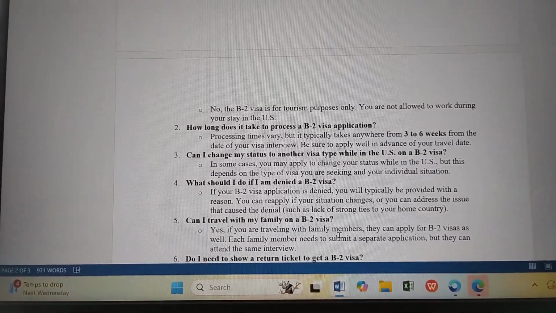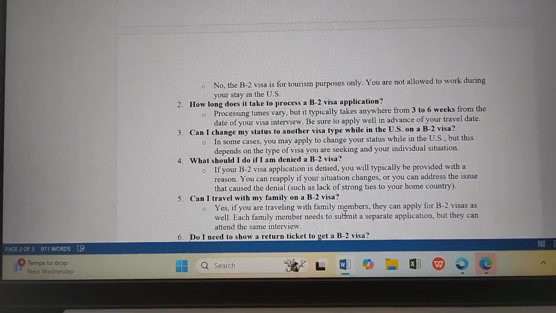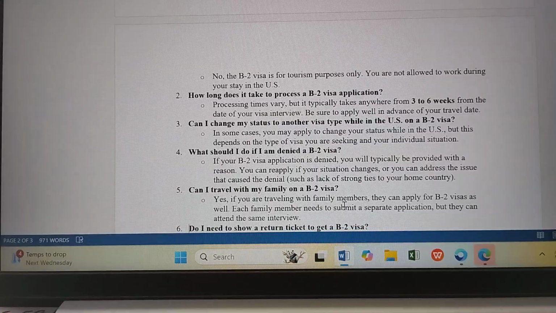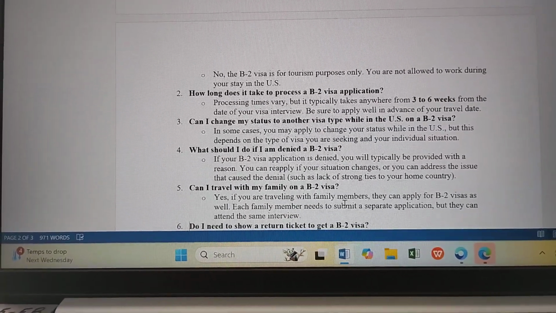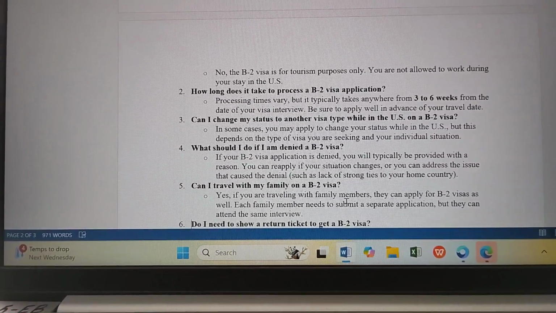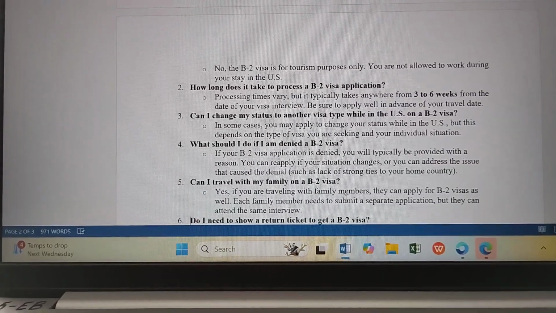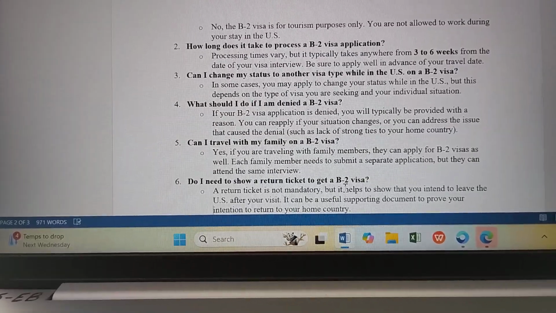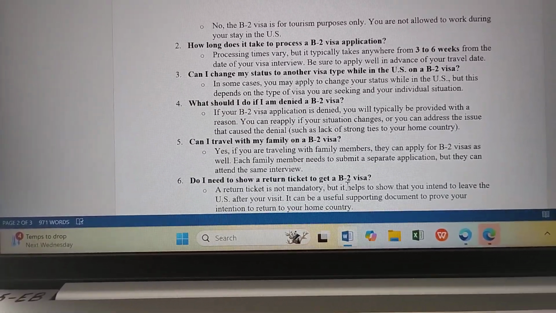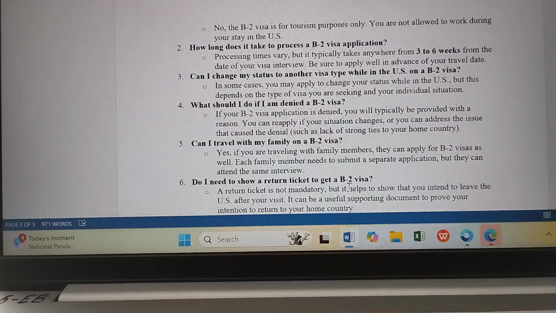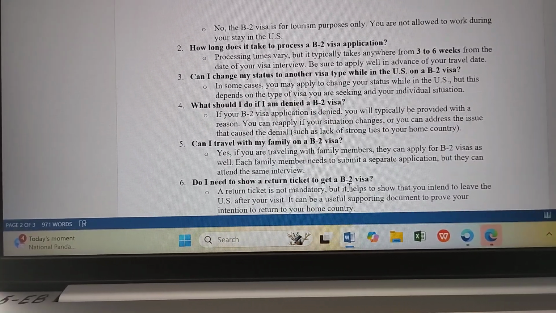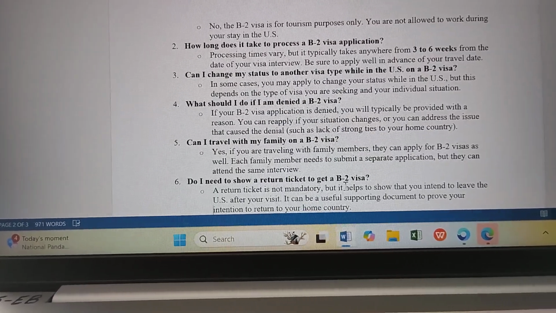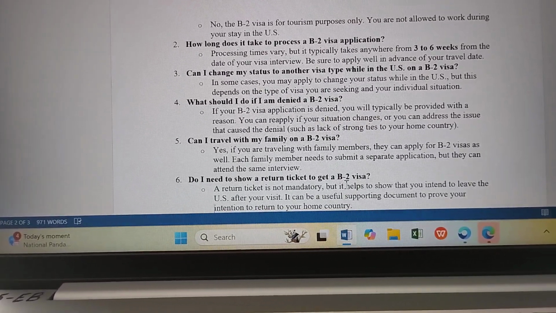Can I change my status to another visa type while in the US on a B-2 visa? In some cases, you may apply to change your status while in the US, but this depends on the type of visa you are seeking and your individual situation. Now, what should I do if I am denied a B-2 visa? If your B-2 visa application is denied, you will typically be provided with a reason. You can reapply if your situation changes, or you can address the issue that caused the denial, such as lack of strong ties to your home country.